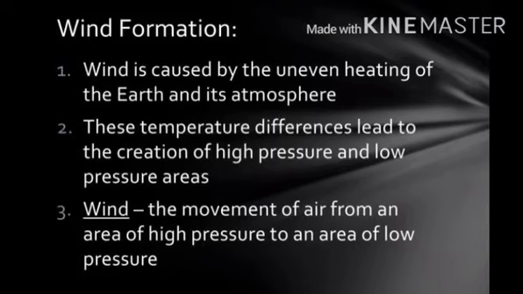Warm air is lighter. As it rises, it cools and spreads. Once it is cooled, the air starts moving back to the earth. In the region from where the air rises, an area of low pressure is created. In the region where the air sinks, an area of high pressure is created. Since the atmosphere constantly works to restore a balance, air moves from an area of high pressure to an area of low pressure. The movement of air is also known as wind.